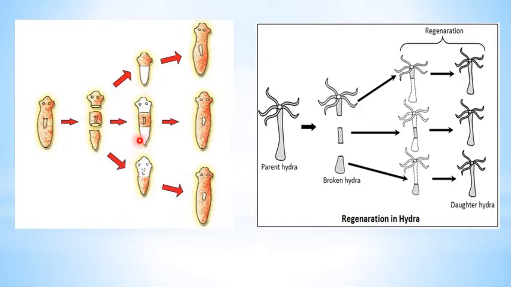Here you can see the lost part is also present, and this lost part has specialized cells, and from the multiplication of these specialized cells the complete individual is formed and develops into the new organism. So the lost part is regenerated with the help of the specialized cells, and then they become the new individual.